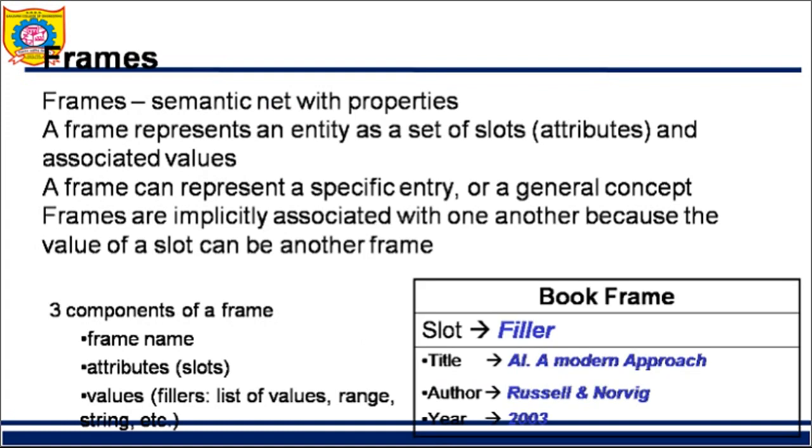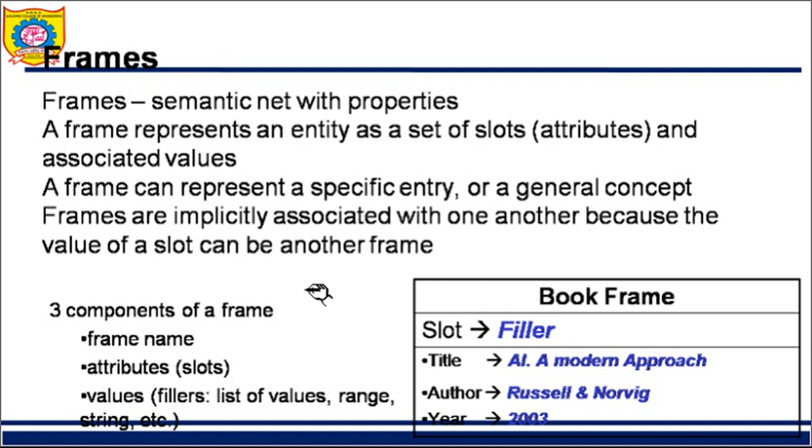Looking at frames further, in short I can say frame is nothing but a semantic network with properties. In semantic network, attributes were there over the edges, arcs, right? Over here we have actually specified them. So I can say semantic net with properties is nothing but a frame. A frame represents an entity as a set of slots. So you talk about an entity which has a set of attributes and values associated with those attributes.